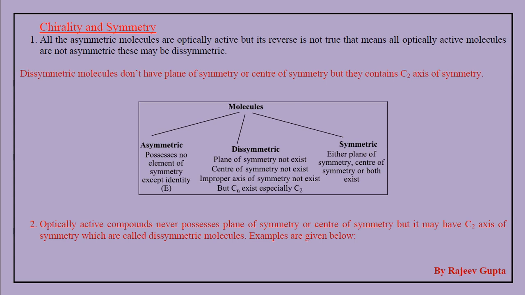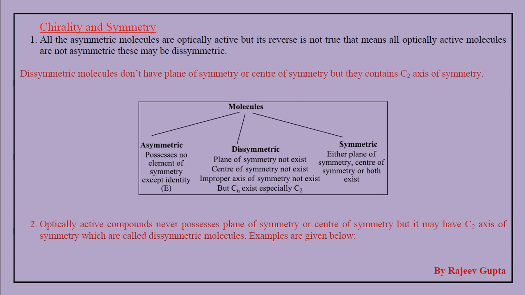The E element is present in all types of molecules. The E element, that is the identity element, is present in all molecules. It is conventionally given that all molecules contain the E element.